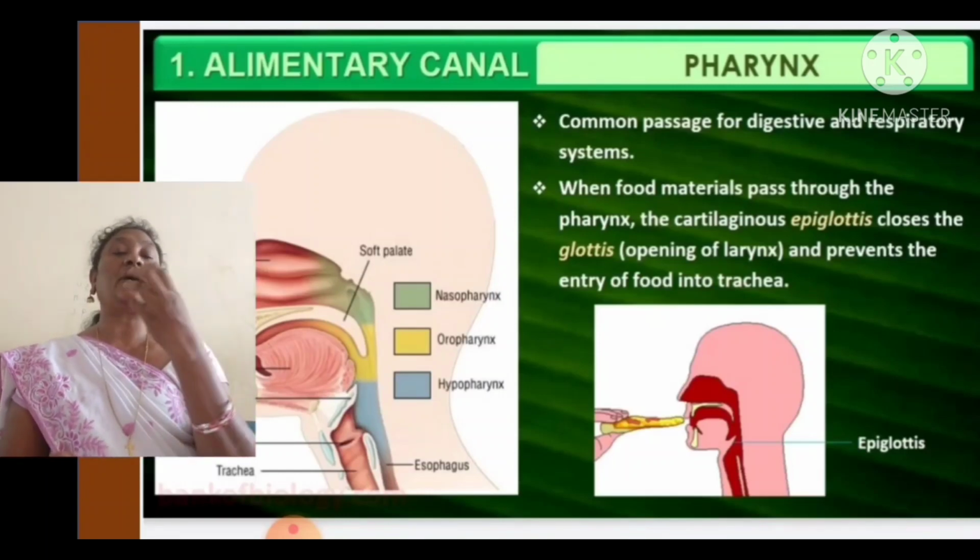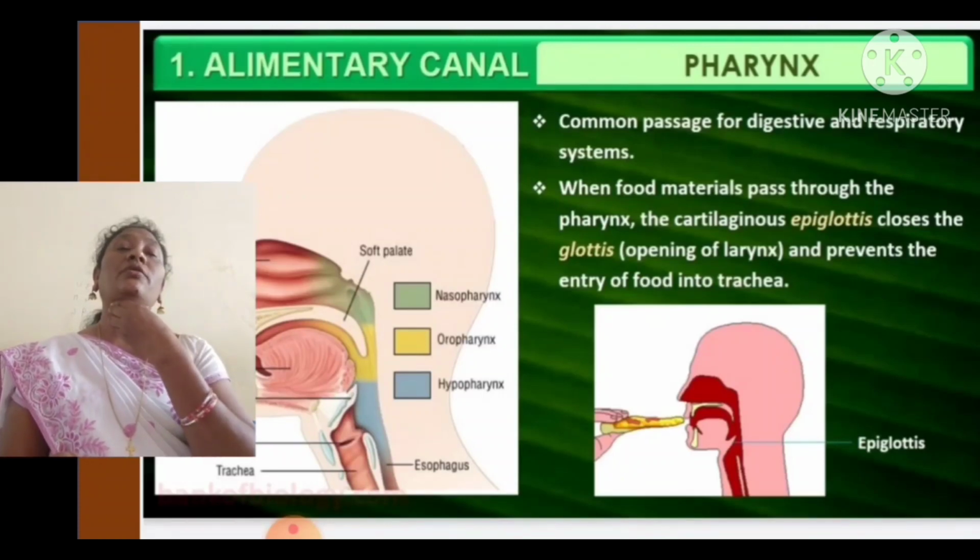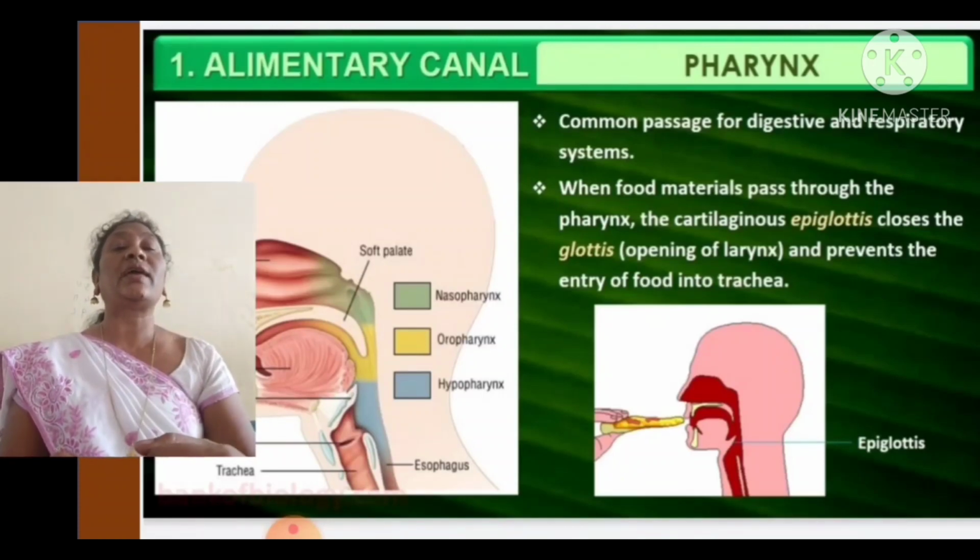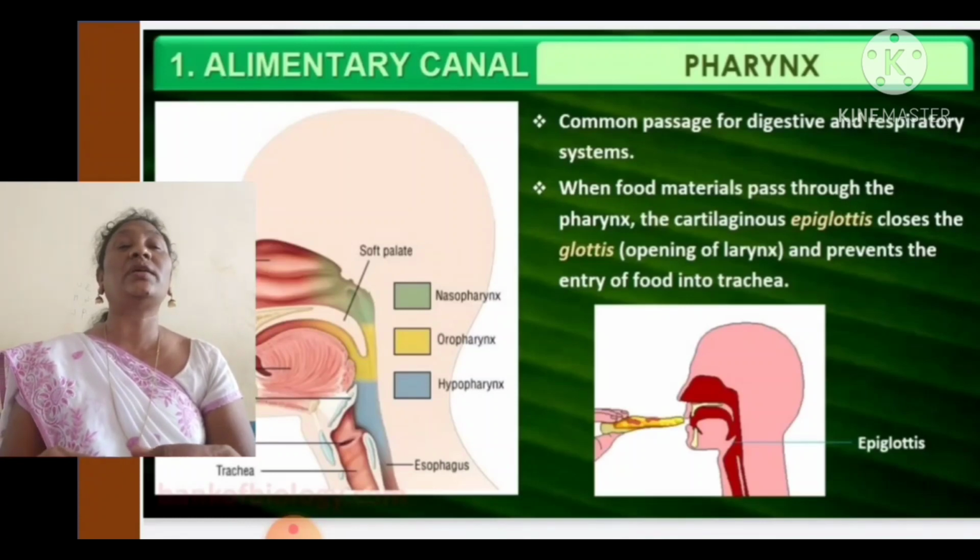After that, the mouth opens into the pharynx. The next part after the oral or buccal cavity is called the pharynx, a common passage for the digestive and respiratory systems. When food materials pass through the pharynx, the cartilaginous epiglottis closes the glottis, the opening of the larynx, and prevents the entry of food into the trachea.